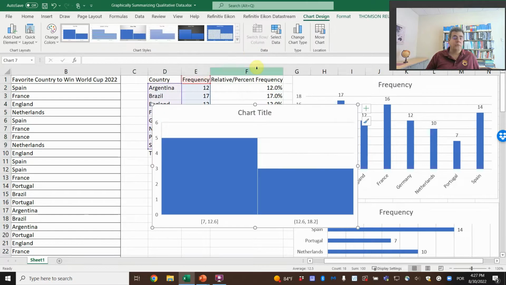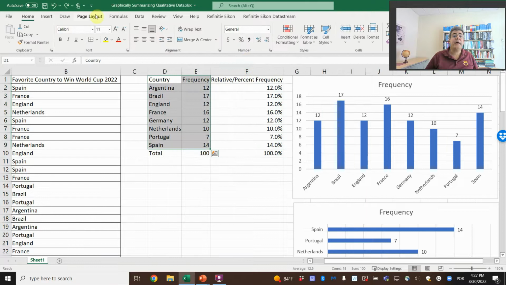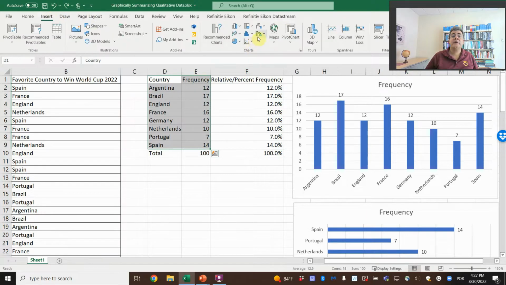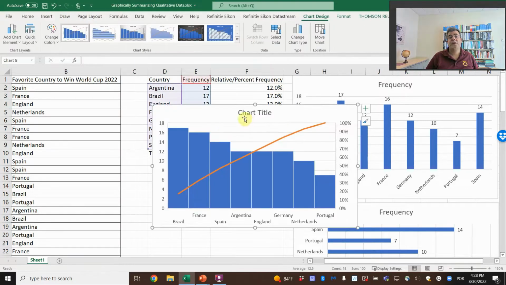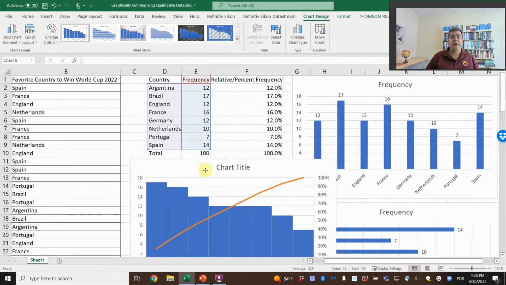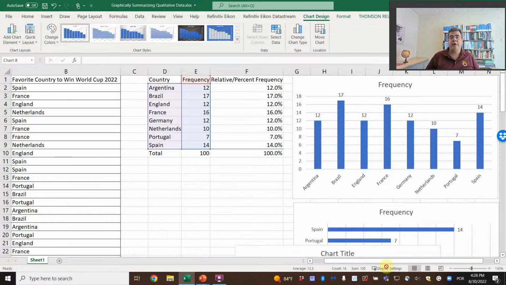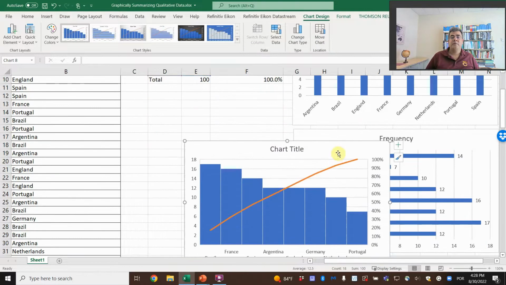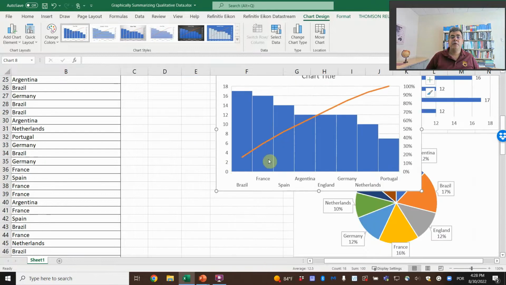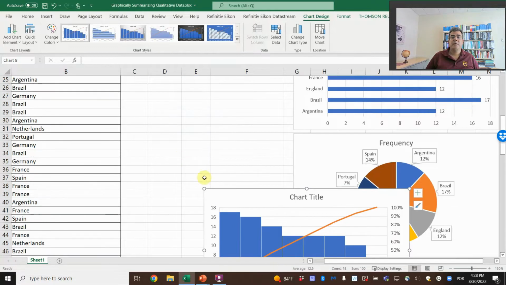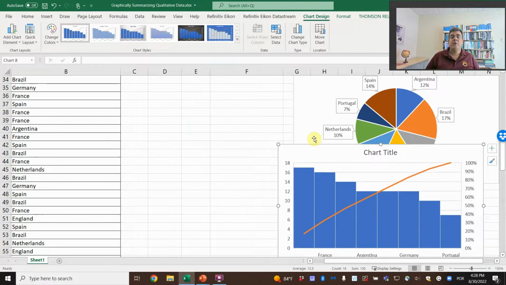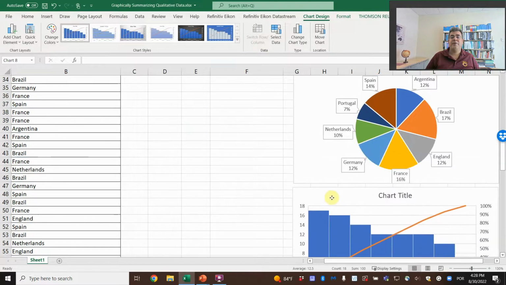If we go back to Insert and move here, Pareto. So it is the Pareto, and then we need to add some title here. Okay, now it's pretty.